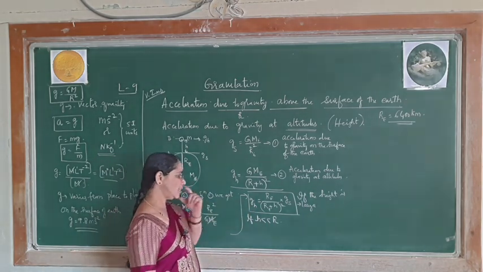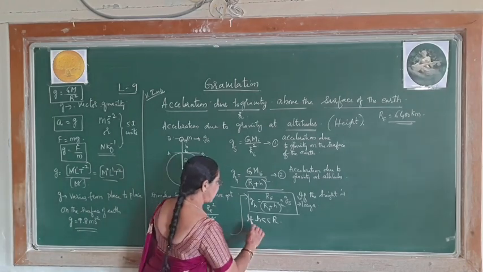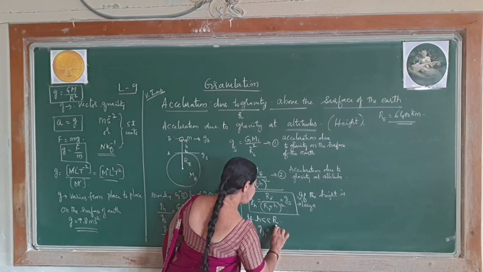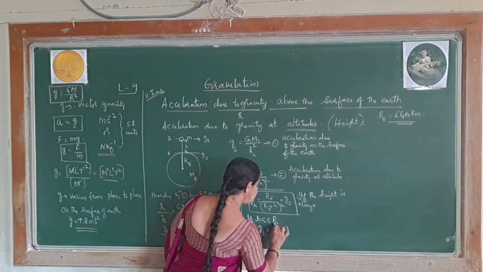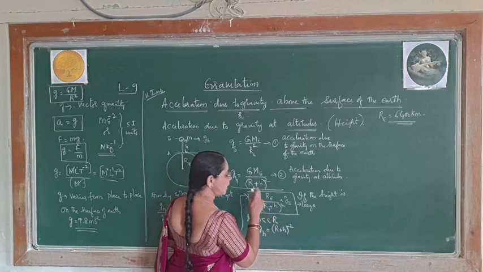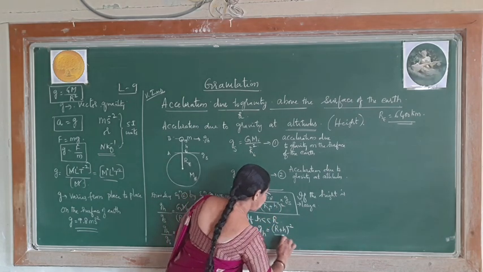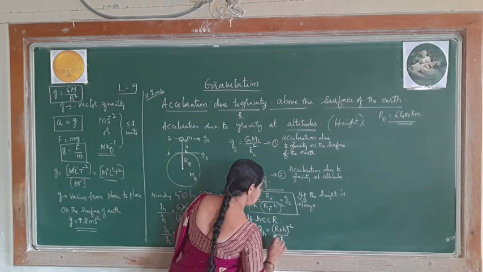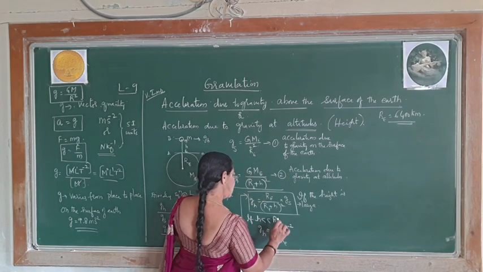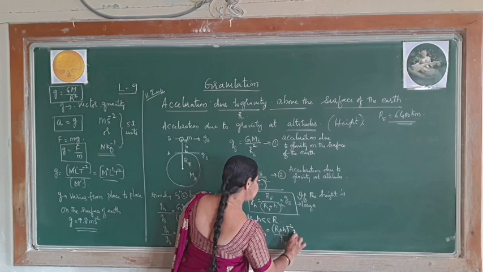How do you write this one? At that time we take GH is equal to R plus H to the power of minus 2, because this is in the denominator and I am now taking it to the numerator, divided by Re, into GS.